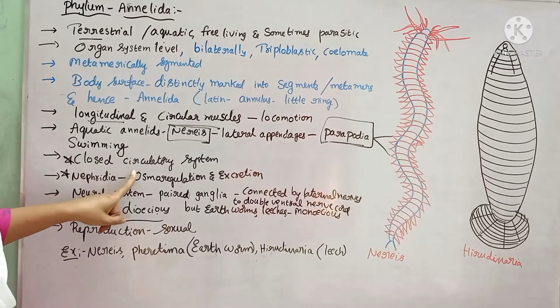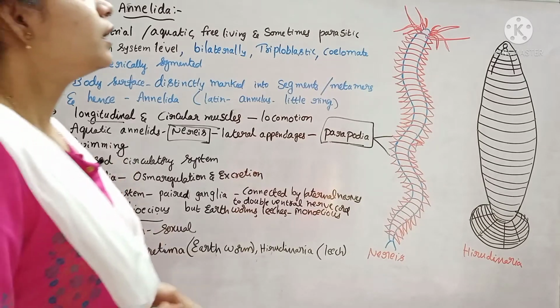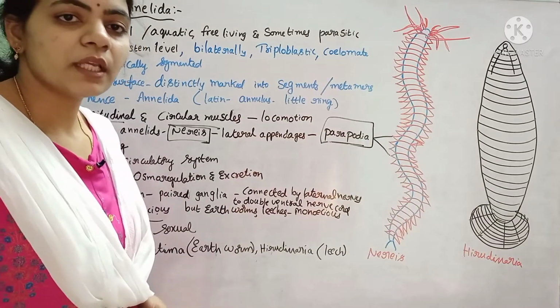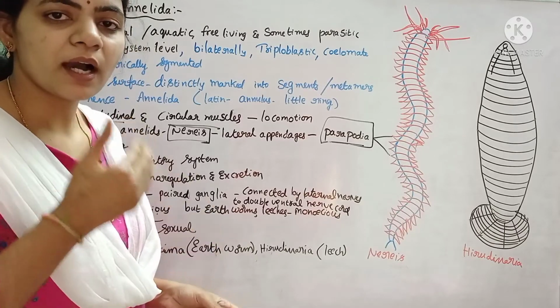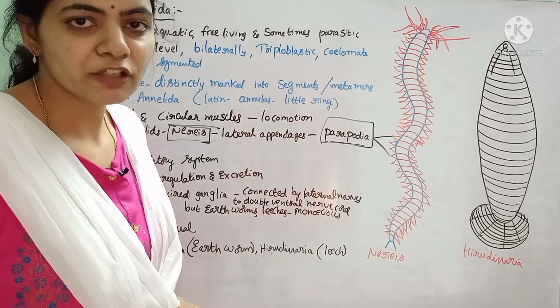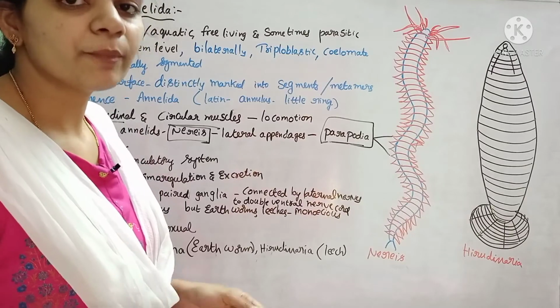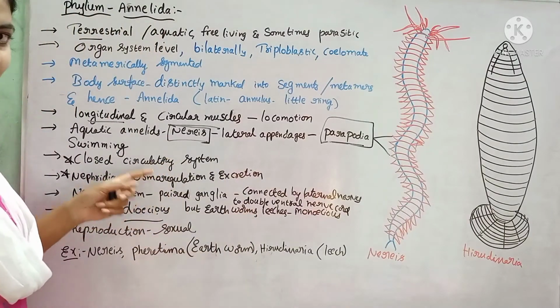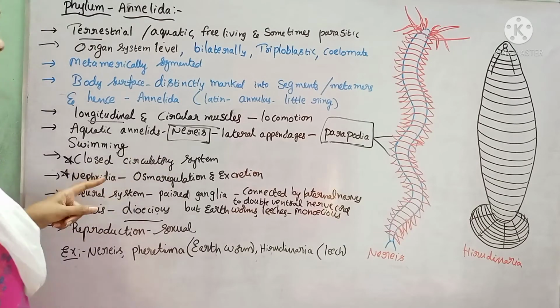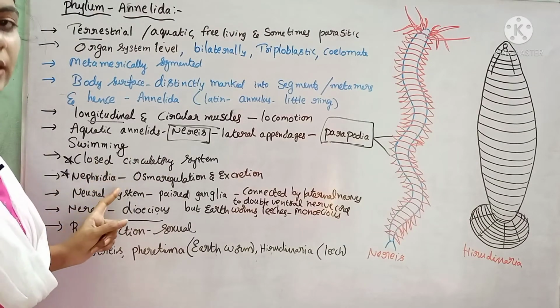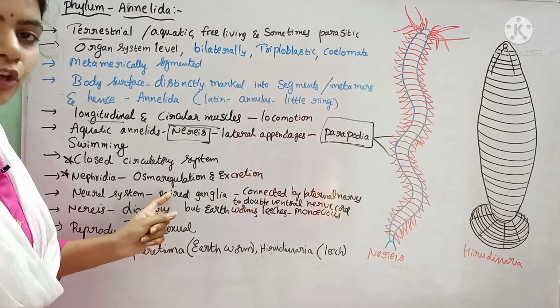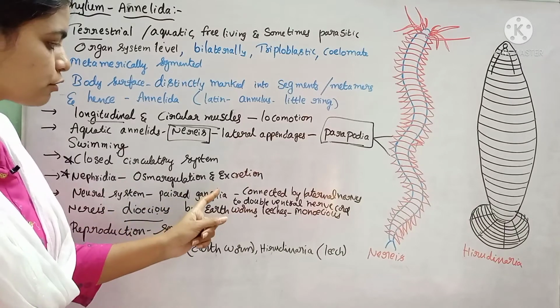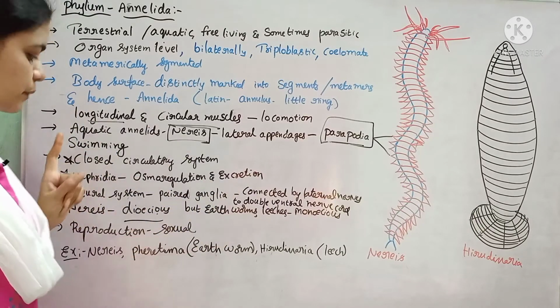They consist of a closed circulatory system. Closed circulatory system means the blood flows from the heart to different parts of the body by means of blood vessels. The blood flowing through those vessels is called a closed circulatory system. Hence, they consist of blood vessels. And the excretion is by means of nephridia. Nephridia help in osmotic regulation and also in the elimination of waste materials.